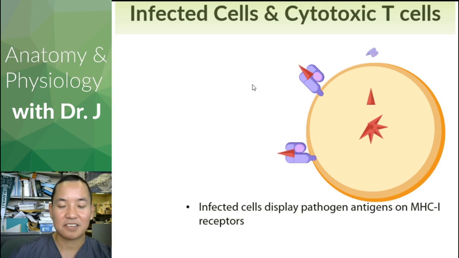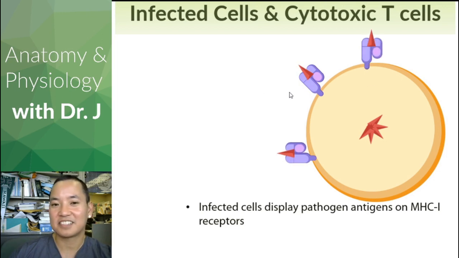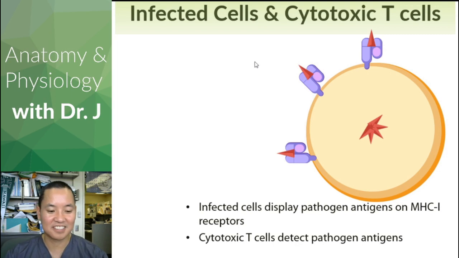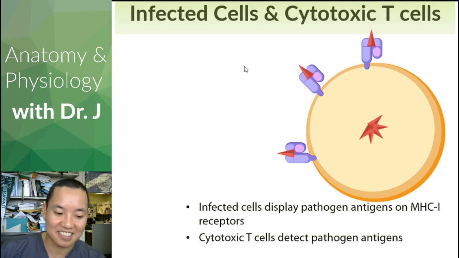Infected cells, or cells in general, not only display their own proteins, but if you have an infected cell, it can also display proteins from things that it's infected with. Here we have a virus infecting the cell. Now its MHC class 1 receptors are displaying these viral proteins. So cytotoxic T cells detect pathogen antigens.